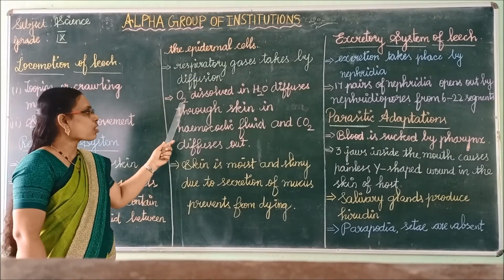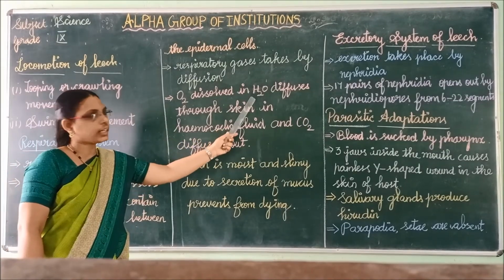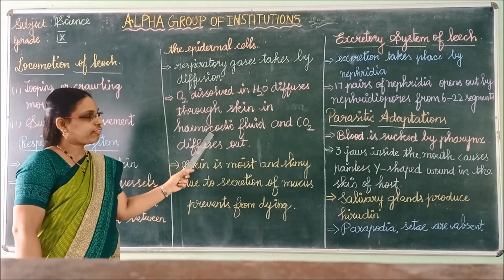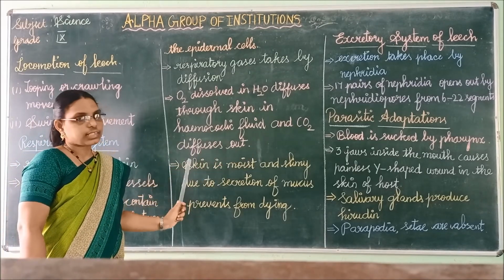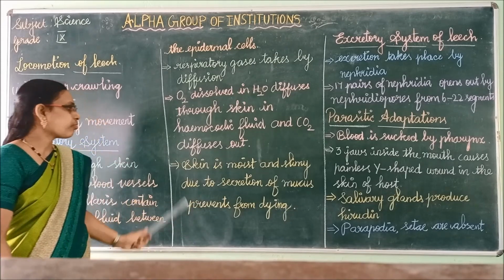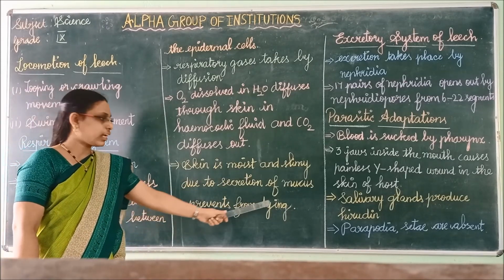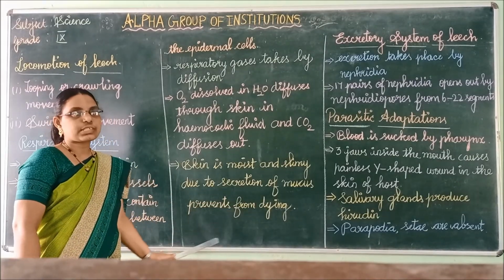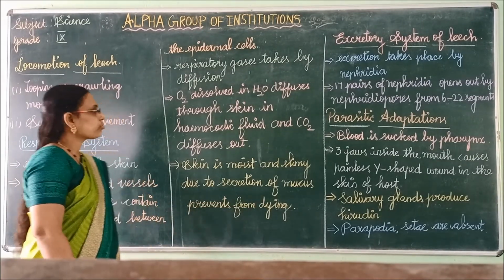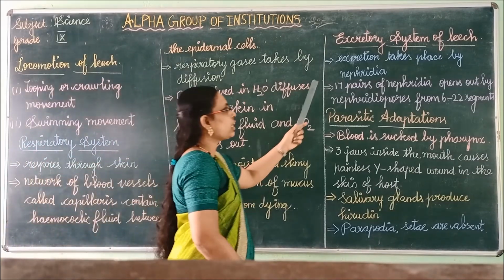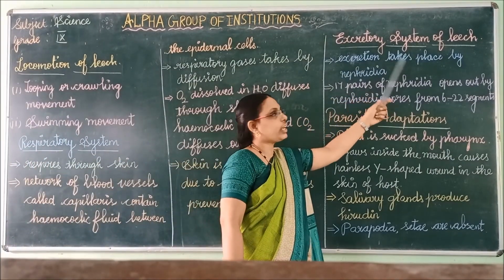Here oxygen dissolved in water diffuses through the skin into the hemocoelic fluid, while the carbon dioxide diffuses out. The leech skin is very moist and slimy due to the secretion of mucus, which prevents it from drying. That's all about the respiratory system of leech. Next we will see the excretory system of leech.